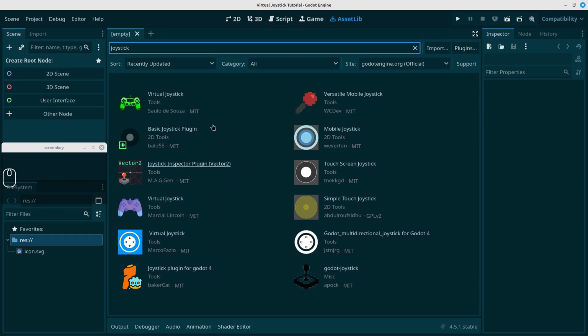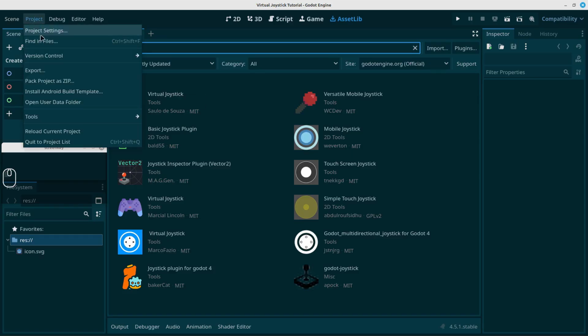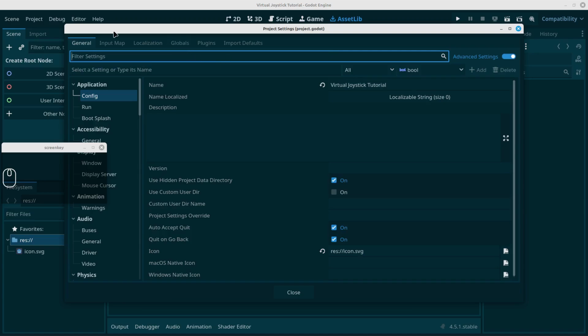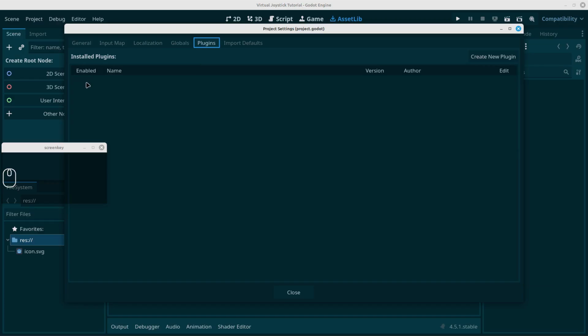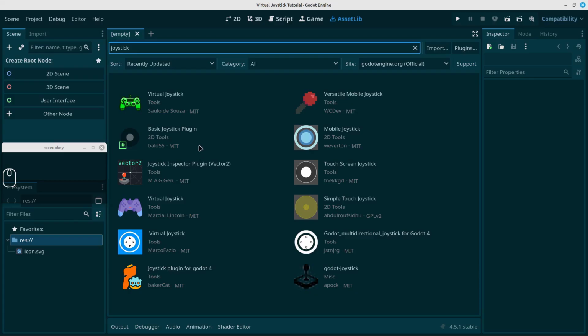And when you add in plugins like this, most times you have to go into project settings and plugins, and at the top here you'd see the plugin name and a checkbox asking if they're enabled, and you have to enable that, and then you can use it according to their documentation. And it's pretty simple, it's nice and easy.